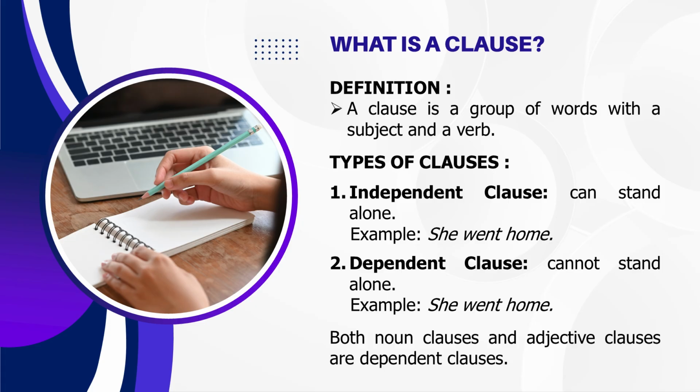First, what is a clause? A clause is a group of words with a subject and a verb. There are two types of clauses. The first is an independent clause. This clause can stand alone as a complete sentence. For example, she went home. And the second one is a dependent clause. This clause cannot stand alone. For example, because she was tired. Both noun clauses and adjective clauses are types of dependent clauses.